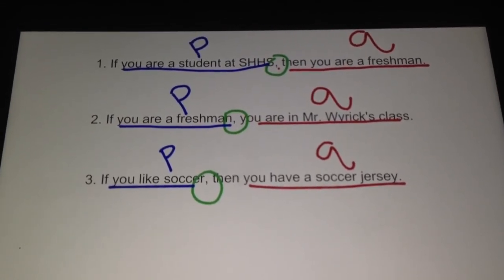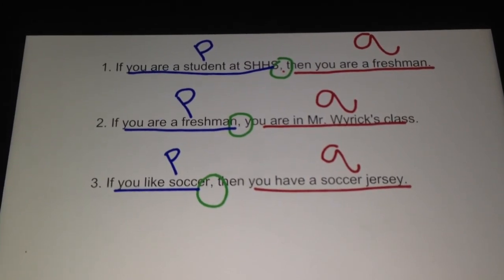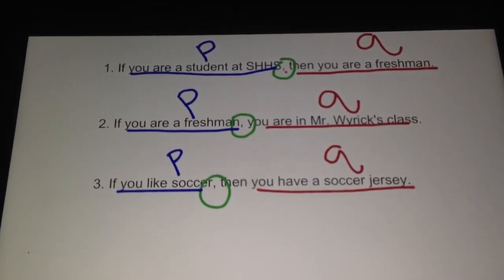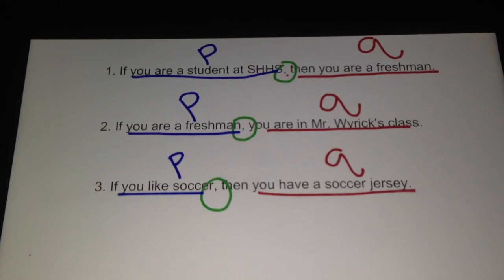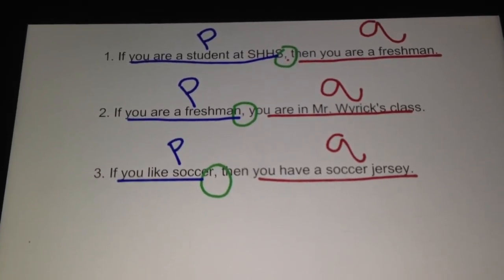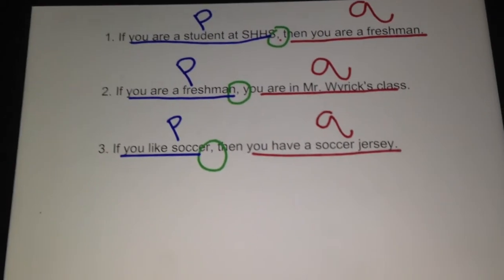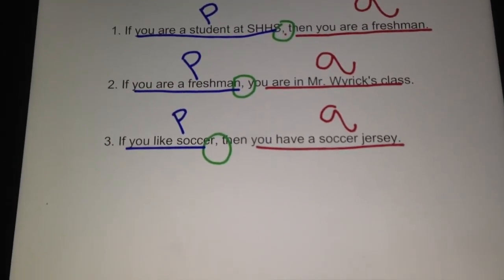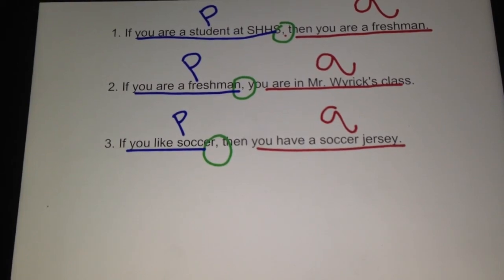Are you starting to see an order? Do you see how the P's come first, then the comma, and then the Q's? So later today in class, we're going to talk about different ways of writing a conditional. We have 4 types: a conditional, a converse, an inverse, and a contrapositive.